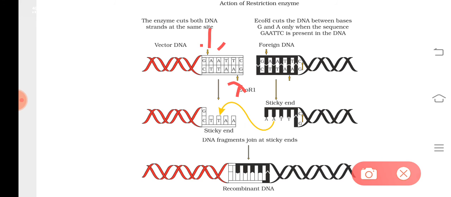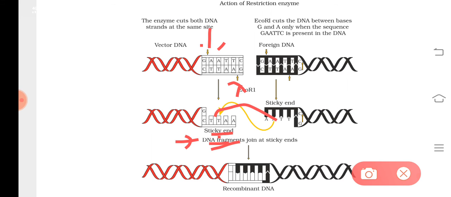So while doing so, overhanging sticky ends will be left like this. In this strand, TTAA will be projecting out, and in the other one the other strand will be overhanging, and that will have complementary base pairs to this particular strand,